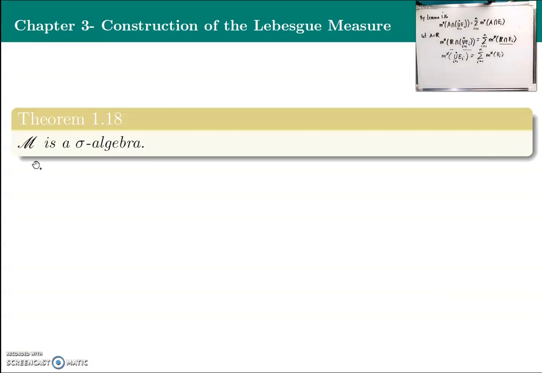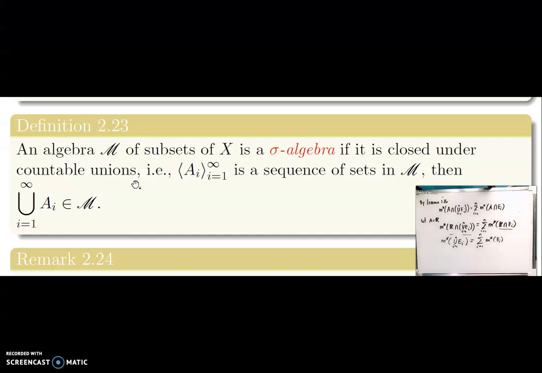In this theorem, it states that the class of measurable sets is a sigma algebra. Now let's try to recall what is a sigma algebra. Here, an algebra of subsets of X is a sigma algebra if it is closed under countable unions. That is, we have a sequence here of sets in script M, which is a sigma algebra. Then we will show that its countable union is in script M.